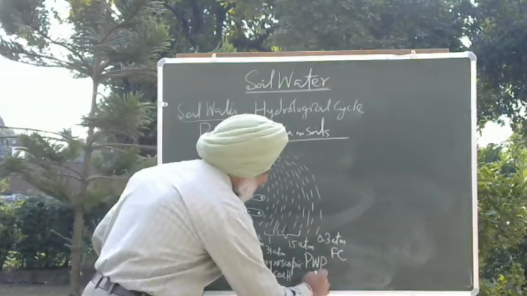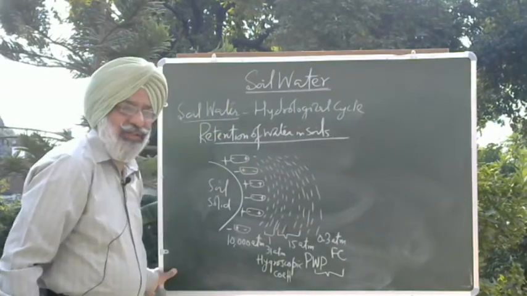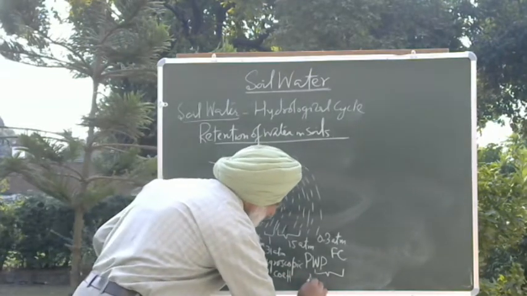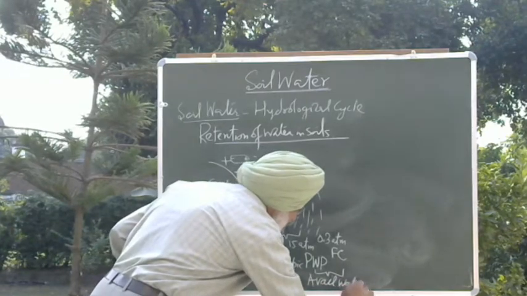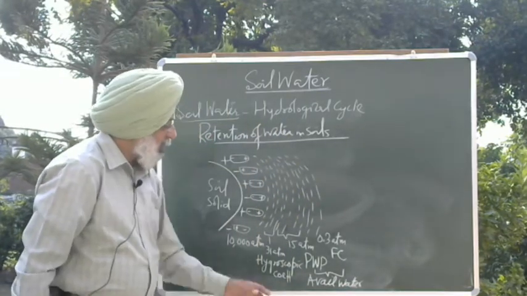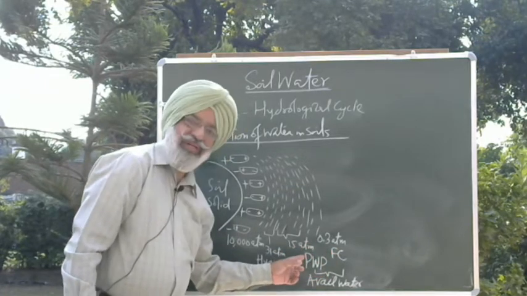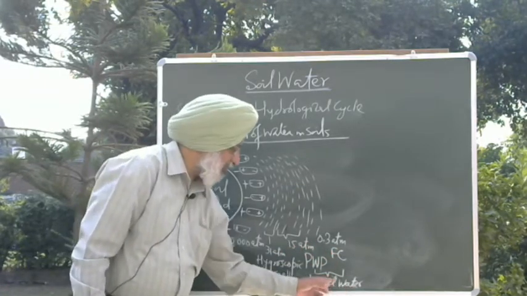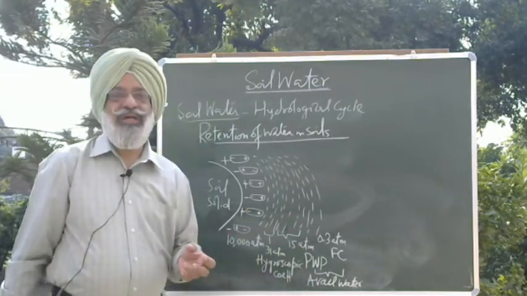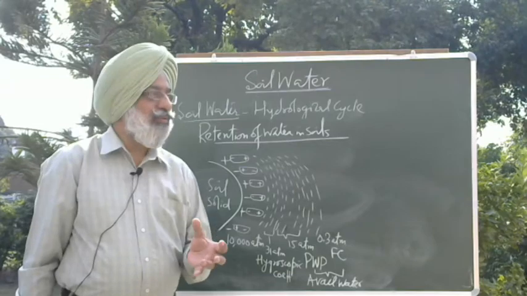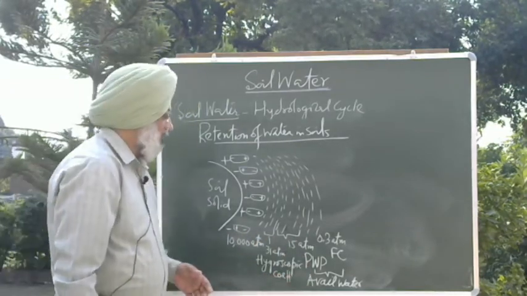So water present between field capacity and permanent wilting point we call available water. This water is available to the plants, but as you move from field capacity towards permanent wilting point, the availability of water decreases. Ultimately, when soil has a moisture content at permanent wilting point, this becomes unavailable to the plants.